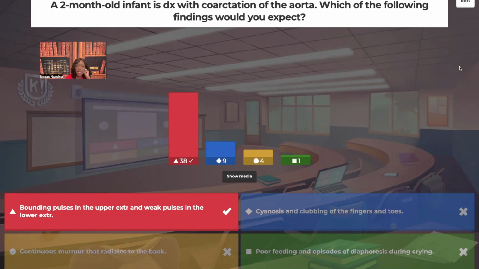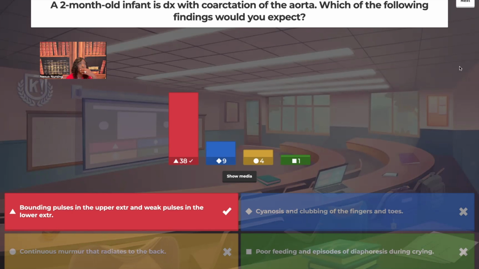options. Cyanosis and clubbing of the fingers and toes. Nine of you guys chose this, and that we see in cyanotic defects. By the way, guys, you guys have to know the difference between the cyanotic versus the acyanotic cardiac defects, and you guys have to know what disorders fall under each. I'm just telling you now. But anyway, the cyanosis and clubbing of the fingers, we see that more in the cyanotic defects like